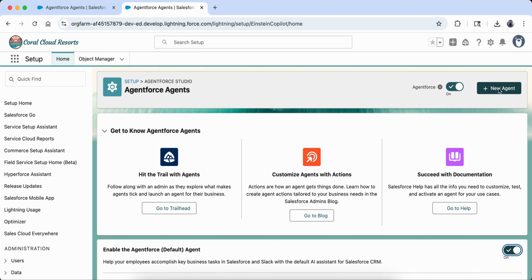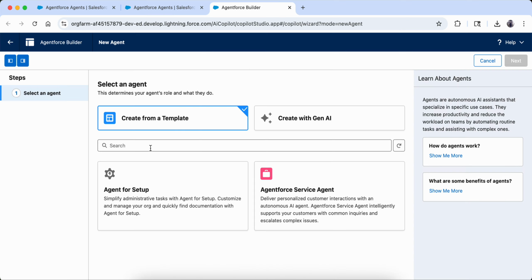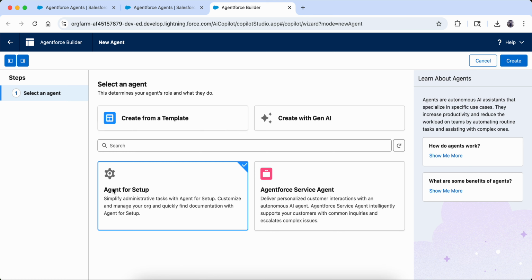Also, if you want to create a new agent from scratch, you have to click on this. So from here we can create a new agent. It will ask to create from a template: agent for startup, agent for service agent. So it is just going to ask you a lot of questions, and based on that you can create.